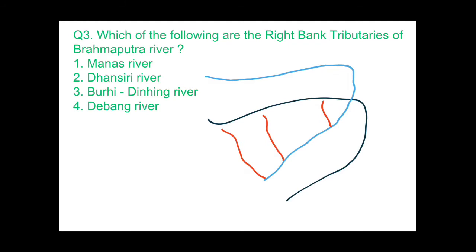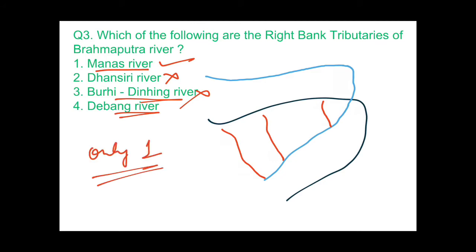So first is the Manas river, yes. Dhansiri, no, it's not. Dhansiri is in fact a left bank tributary of the Brahmaputra river. Third is Burhi Dihing. It is also not a right bank tributary, so this will also be wrong. And fourth is the Dibang river. No, the Dibang river is a left bank tributary of the Brahmaputra river, so the answer would be only one, the Manas river.